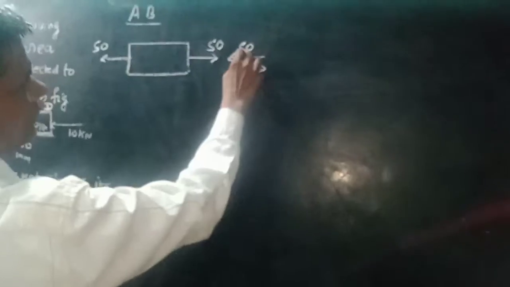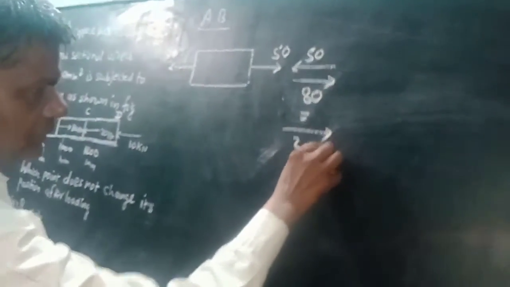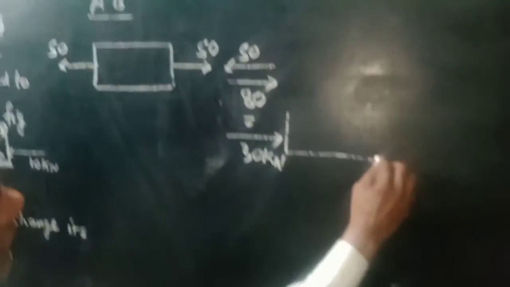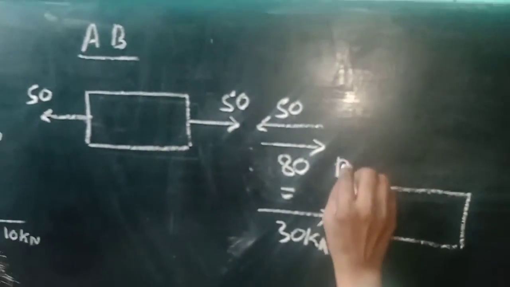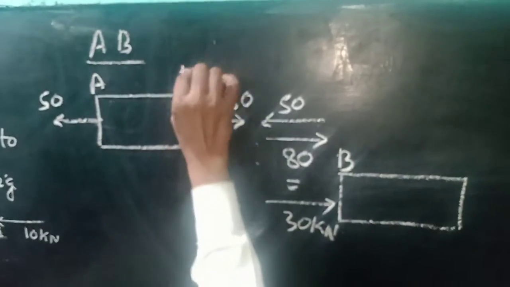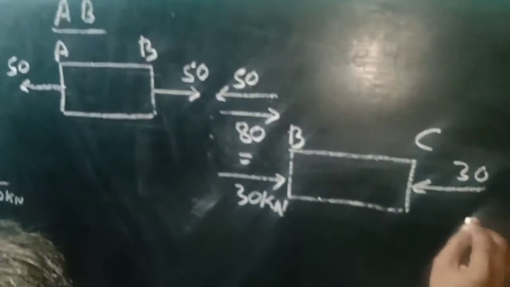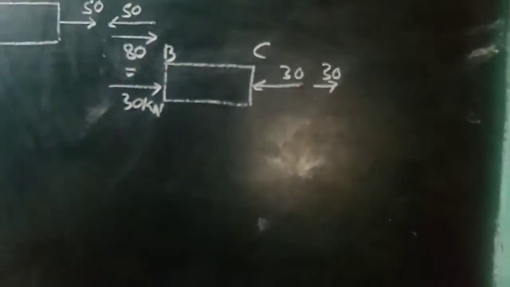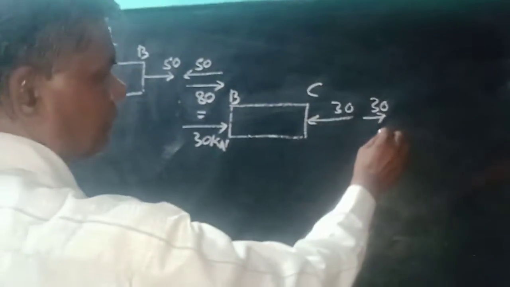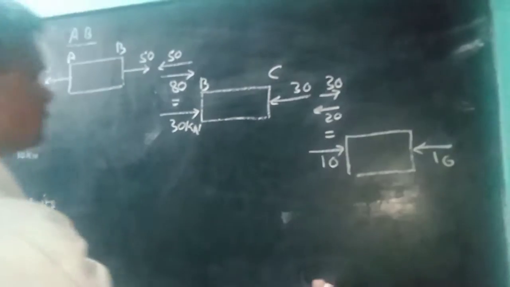So this is 80 minus 50 is equal to 30 kilonewton on this side. This 30 kilonewton is applied on the middle bar. This is middle bar BC. This is AB and this is BC. And on the opposite side this is 30 kilonewton. But this balances 30 kilonewton. But we have been given here 20 kilonewton on this side, 20 kilonewton. So therefore this is balanced by the force on this side.